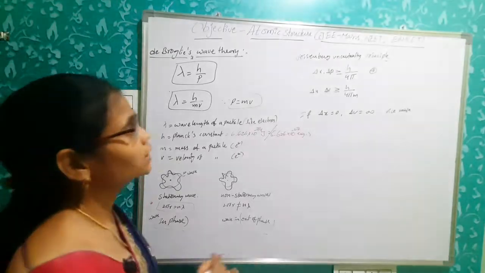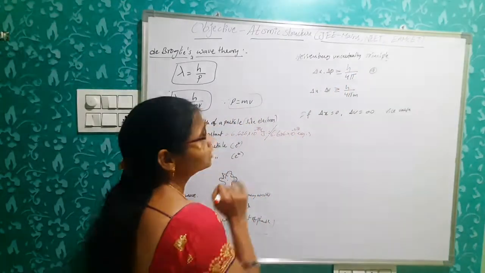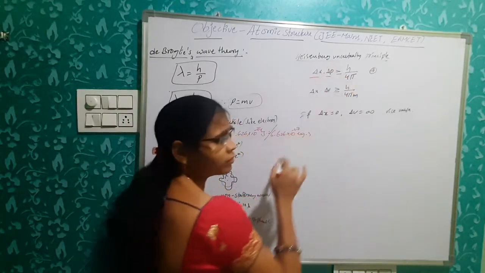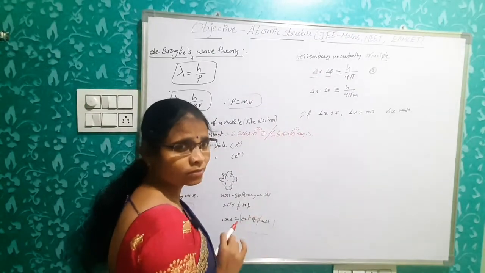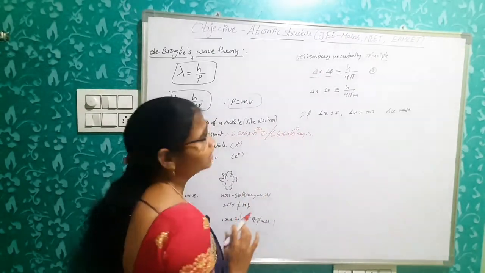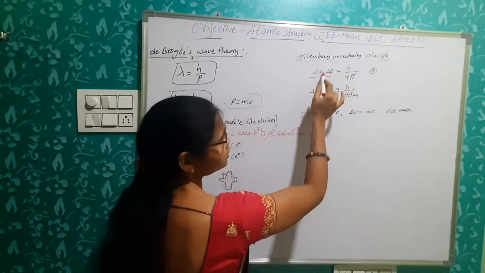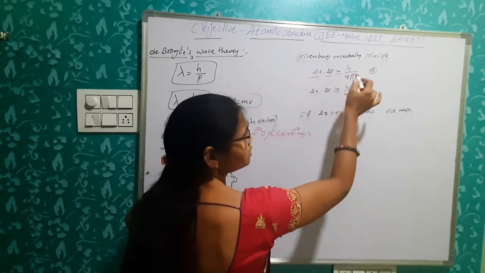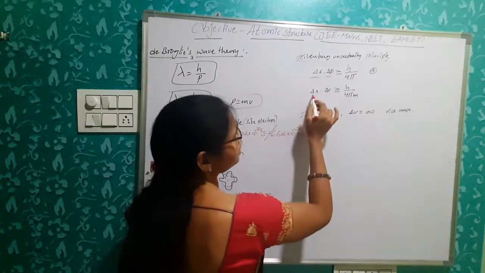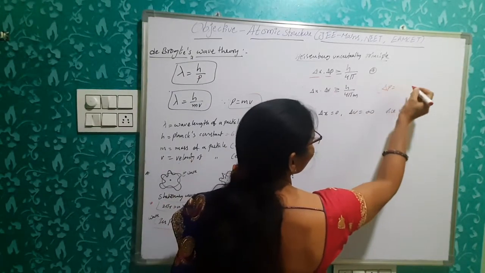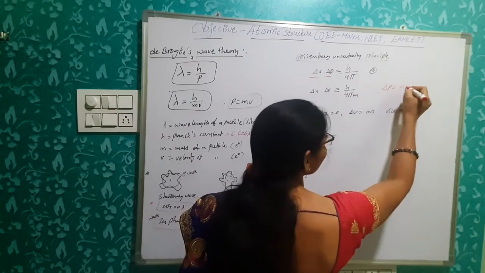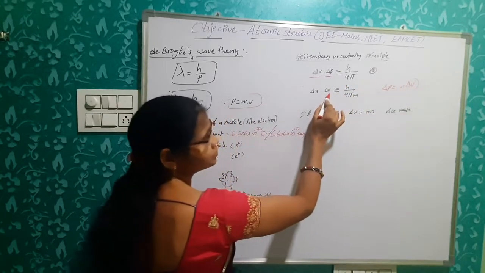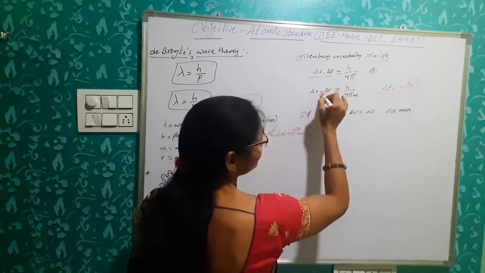Clear? Next, the Heisenberg uncertainty principle. According to Heisenberg, it is impossible to determine the exact position and momentum of an electron in an atom simultaneously. Heisenberg gives the relation delta x, the uncertainty in position, times delta p, the uncertainty in momentum, is greater than or equal to h by 4 pi. Momentum is the product of mass and velocity, so delta p is written as m into delta v.